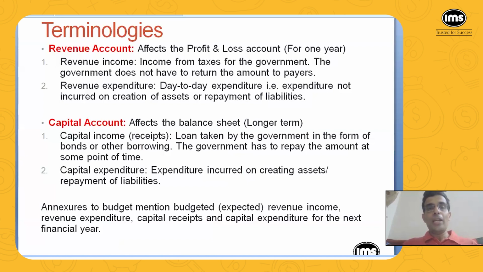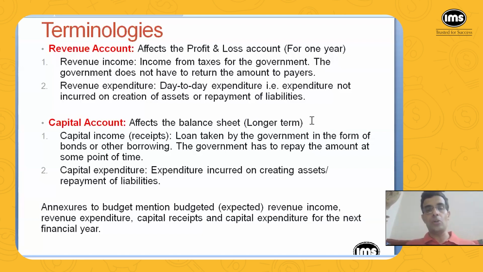There are some other terminologies, that is, say, revenue account and capital account. Now, students from commerce background will be definitely able to relate with this better. That is, revenue account affects the profit and loss account of the government. That is, say, the operations for only 1 year. So government gets a revenue income that is in the form of taxes, and there are some day-to-day expenditures. Yes, that is expenditure on, say, paying the salaries and maintenance and things like that. So that comes under revenue account.